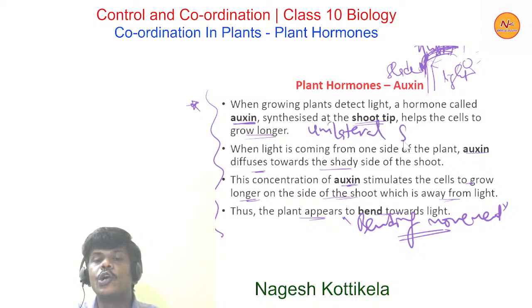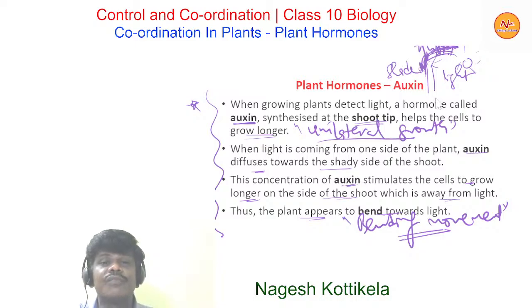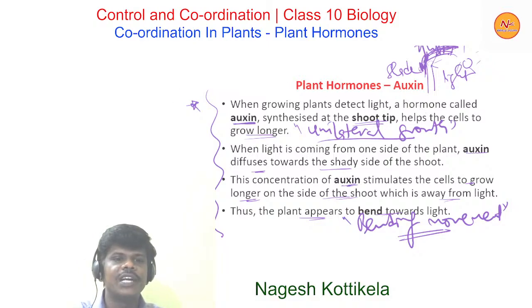unilateral growth. That is, on one side we find more growth, on the other side we find less growth. This difference in growth is because of the difference in concentration of the plant hormone, that is auxin. Okay, so this is all about the bending movement because of auxins. Now moving to the next.